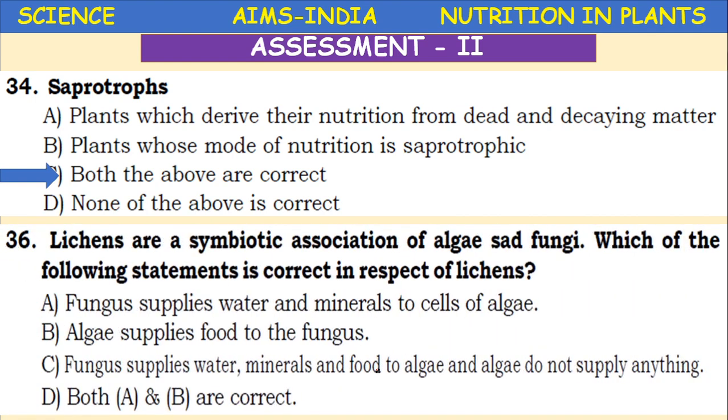Lichens are the symbiotic association of algae and fungi. Which of the following statements is correct with respect to lichens? Statement 1: Fungus supplies water and minerals to the cells of algae. 2: Algae supplies food to the fungus. 3: Fungus supplies water, minerals and food to algae, and algae do not supply anything. So here options A and B are correct.